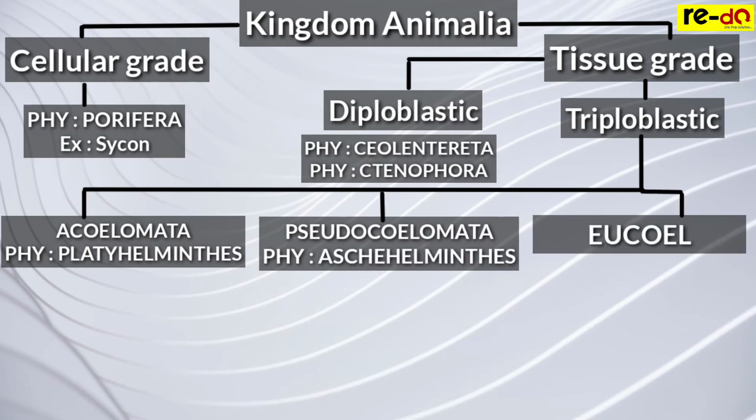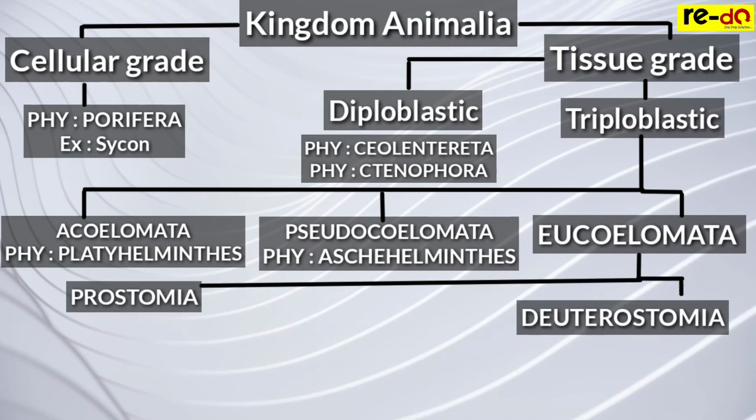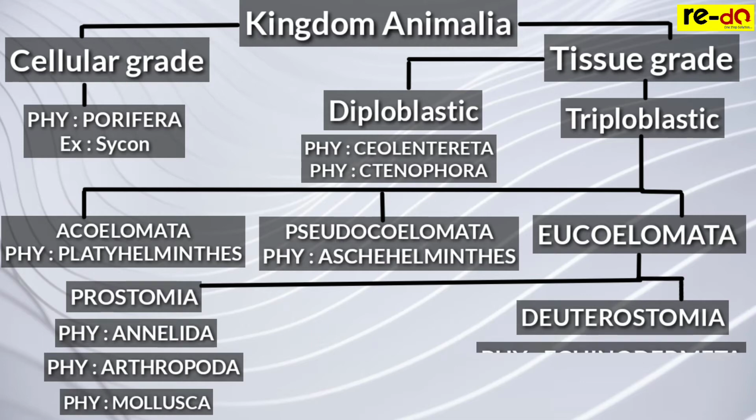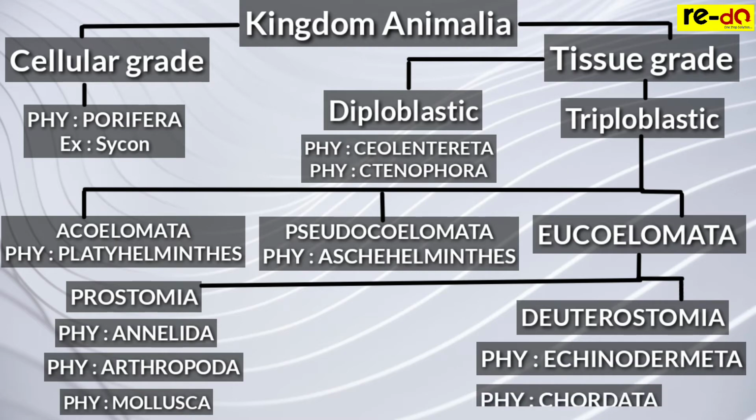Under Eucoelomata, again 2 arrows are made, depending upon the formation of the mouth from the blastopore or the formation of the anus from the blastopore: Protostomia and Deuterostomia. Protostomia includes metamerically segmented annelids, then animals with jointed appendages, arthropods, and animals with a soft body with a shell, molluscs. Under Deuterostomia, phylum Echinodermata and phylum Chordata.